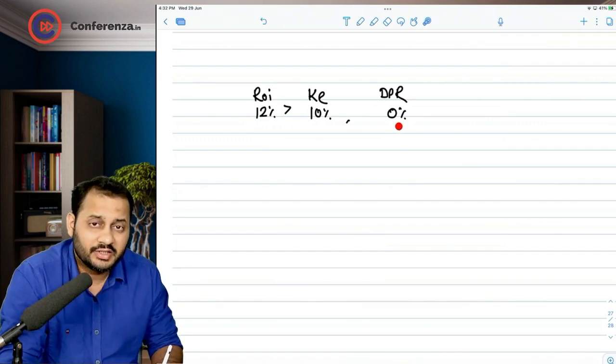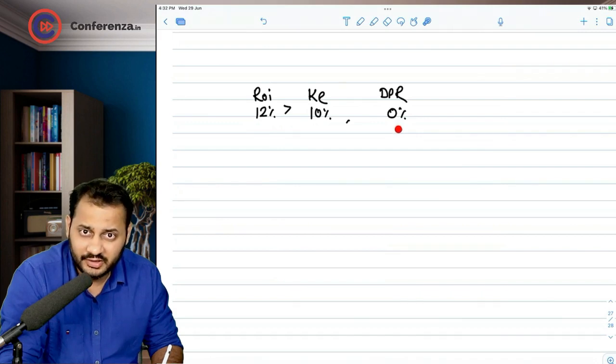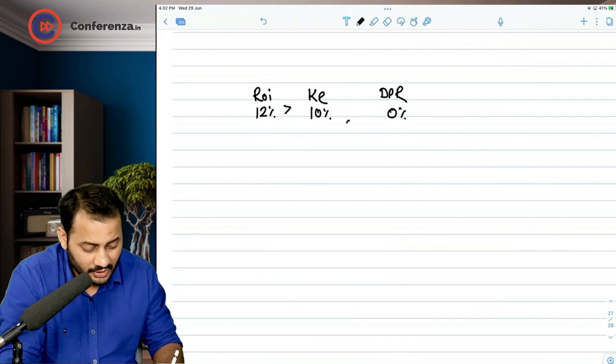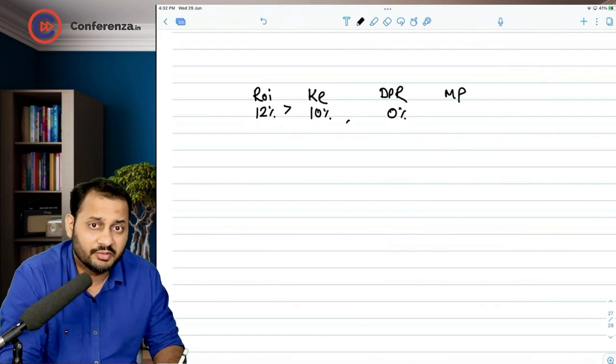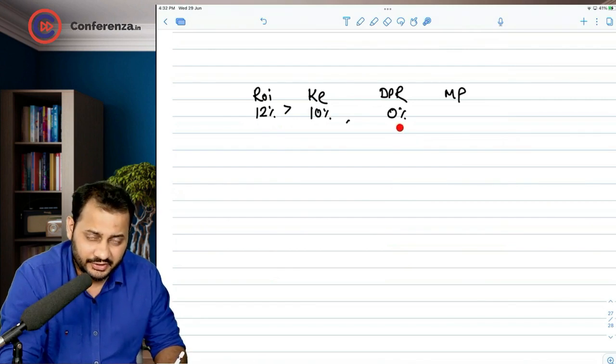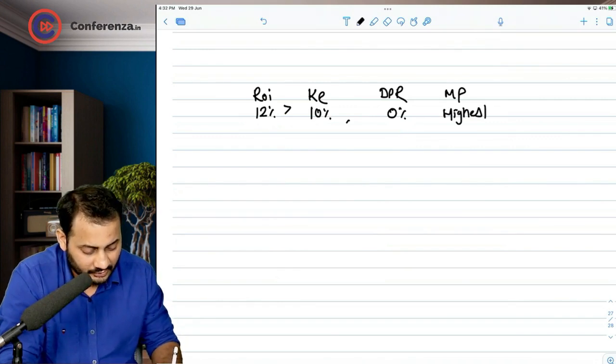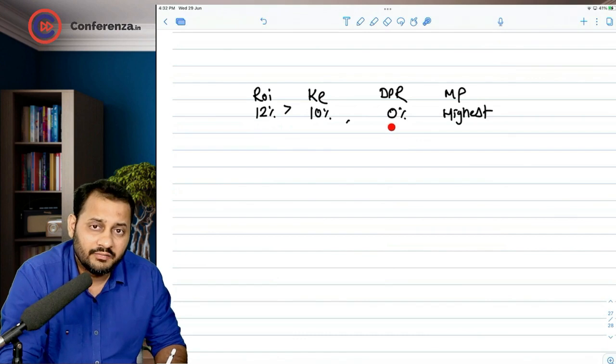This is what the investor is expecting. The investor is expecting the company not to pay any dividend, and if the investor's expectations are followed, the market price is driven by the investor, by investor's demand and supply. So if you fulfill the investor's expectation, the market price will be highest at that dividend payout ratio.